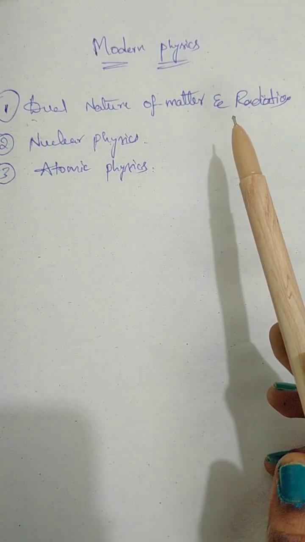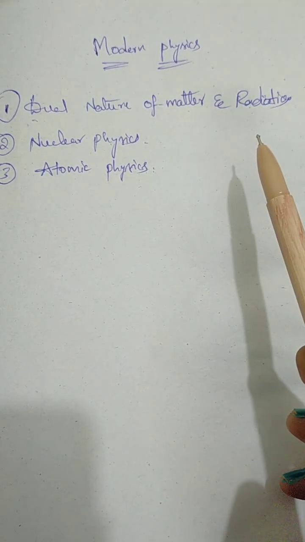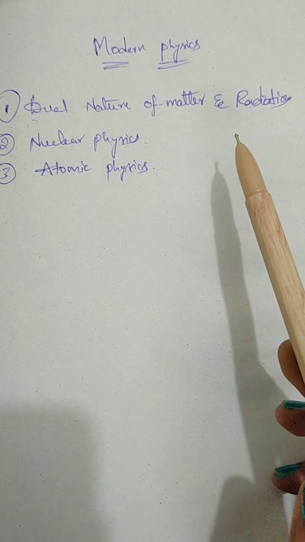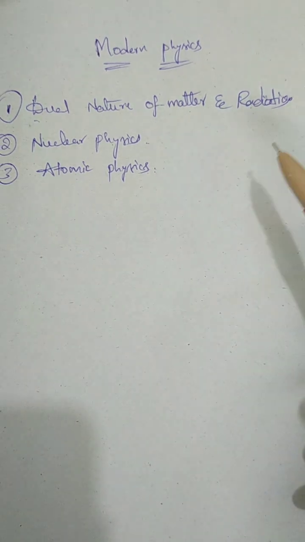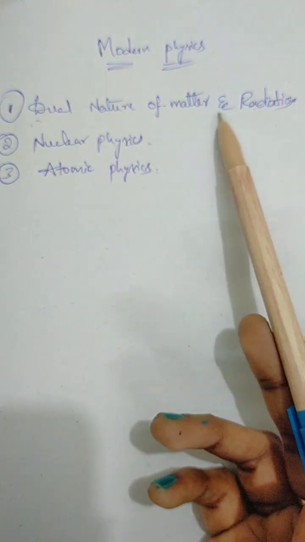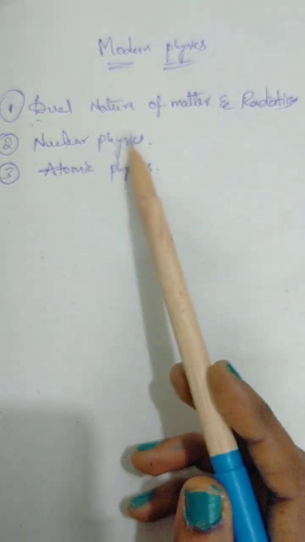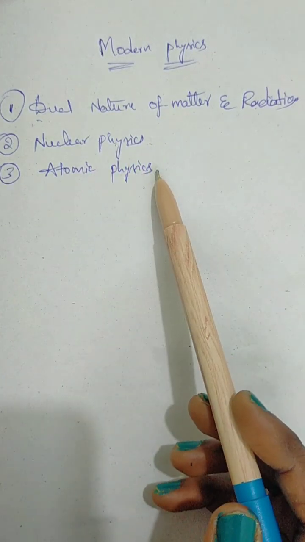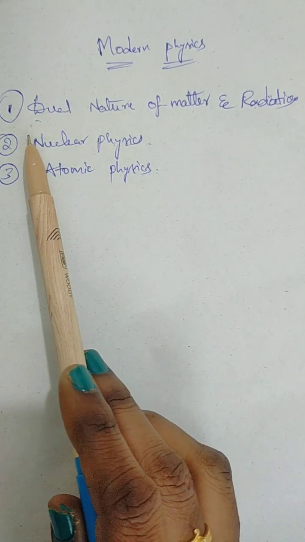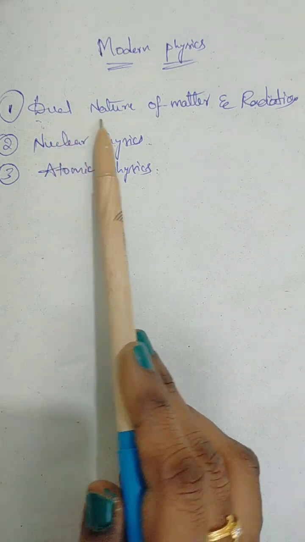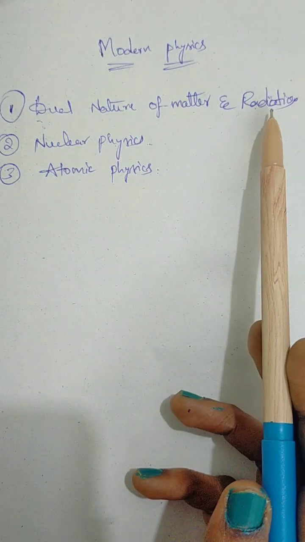In this video, we are going to learn about modern physics. In modern physics, generally we have three chapters. Those are dual nature of matter and radiations, nuclear physics, and atomic physics. So, let's take the first one, that is dual nature of matter and radiations.